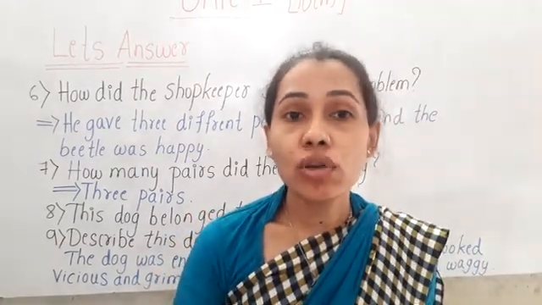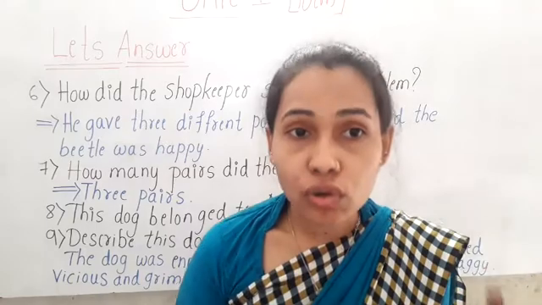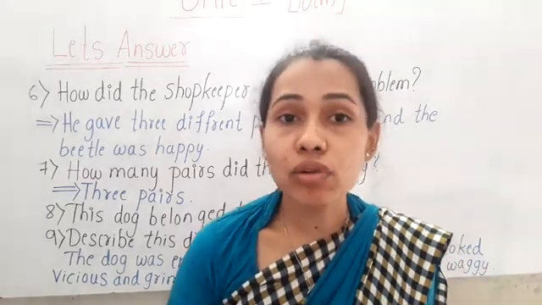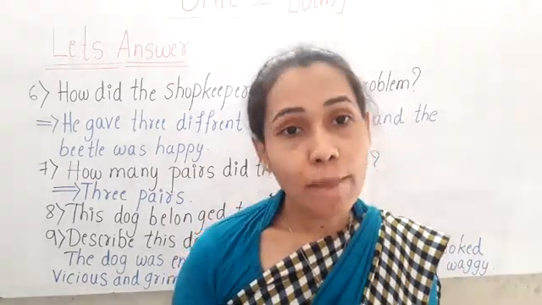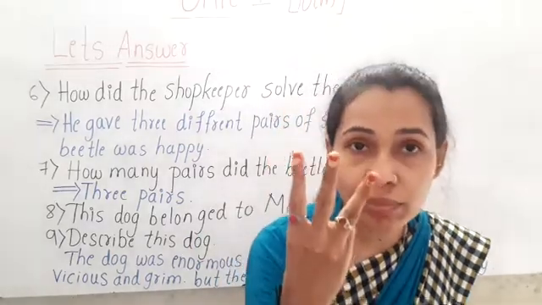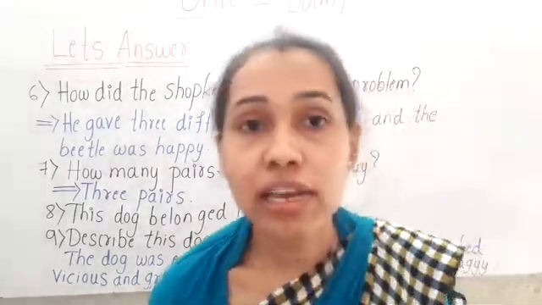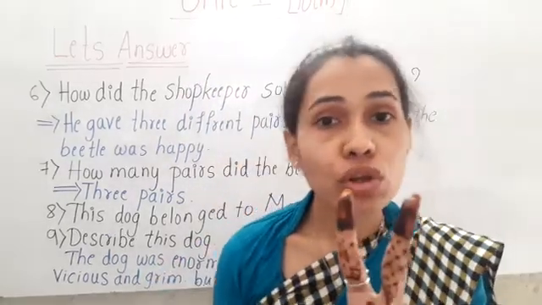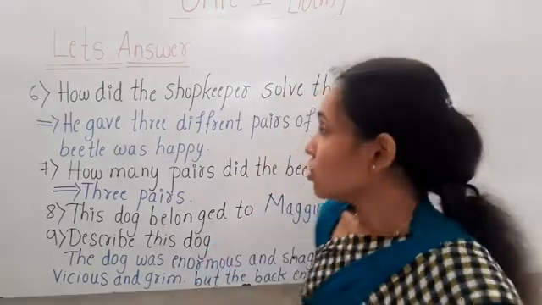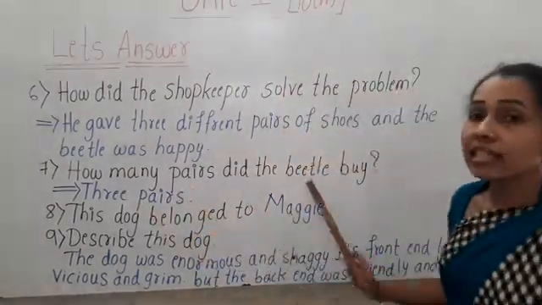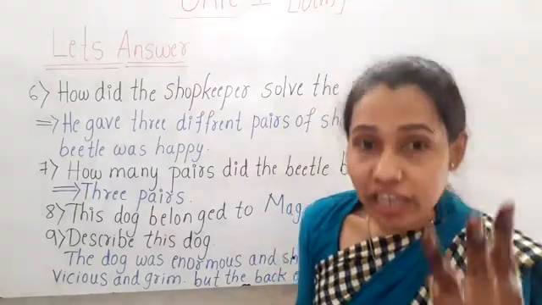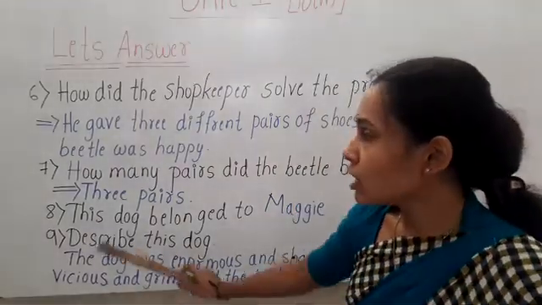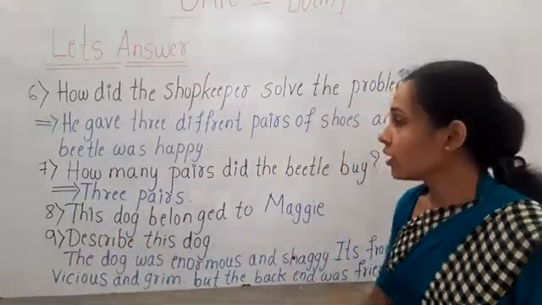For 2 legs 1 pair, one more 2 legs 1 pair, and one more 2 legs 1 pair. So total 3 pairs. In 1 pair there will be 2 shoes. So how many pairs did the beetle buy? 3 pairs. Let us move to the next question.